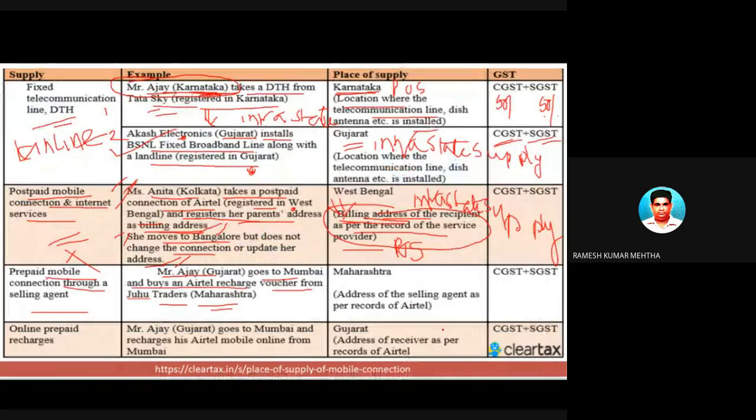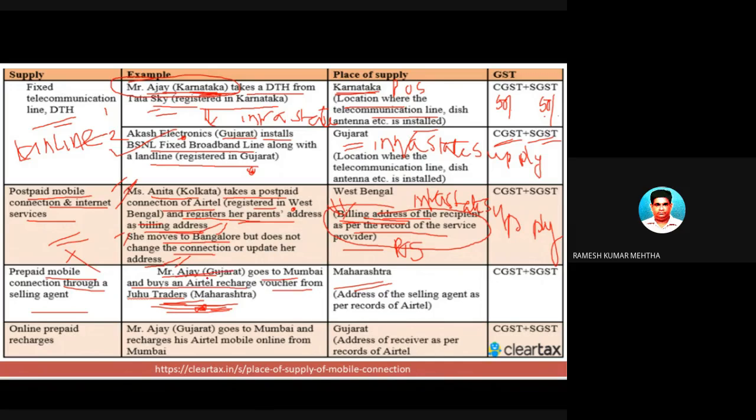So this guy has gone from Gujarat to Maharashtra, and in Maharashtra he is purchasing from Juhu Traders in Maharashtra. So this recharge voucher of Airtel is purchased by Ajay of Gujarat from Juhu Traders, Maharashtra. So I told you the answer: the place of supply is the address of the person who is selling this recharge voucher. So the address is Juhu, Maharashtra. So this place of supply is Maharashtra.